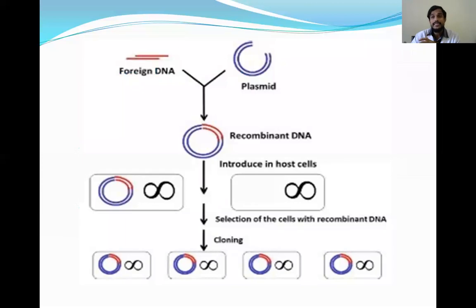In this, the restriction endonuclease is useful in cutting or splitting the DNA. In recombinant DNA technology, the restriction endonuclease enzyme is very necessary in the first step, the cutting or splitting of the DNA for introduction into the new host cells.